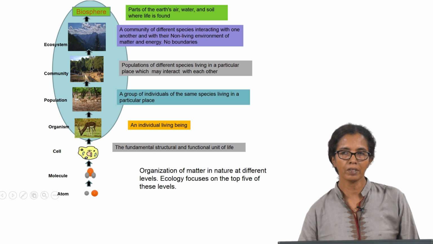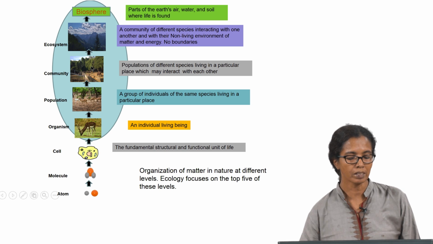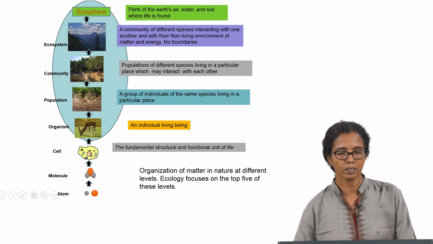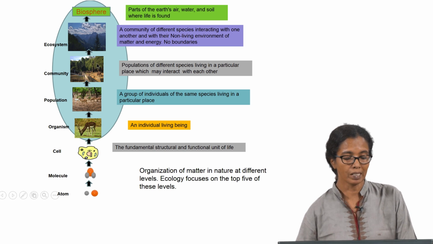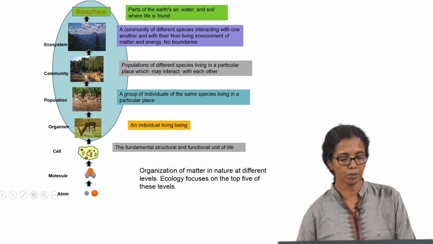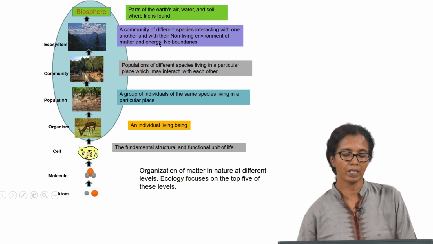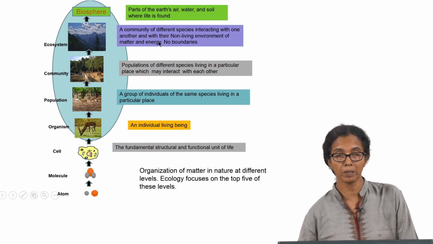But at that level also, if you look around, there is some organization, and each community is living within its means, and it knows how to use the energy and the material that is flowing into the system. And the next level is the ecosystem, that is basically the community of different species interacting with one another and with their non-living environment of matter and energy.